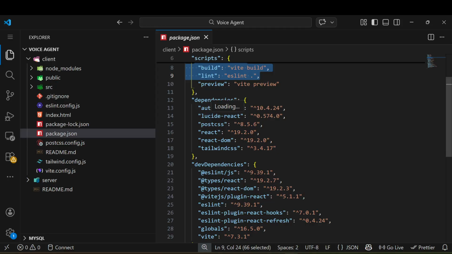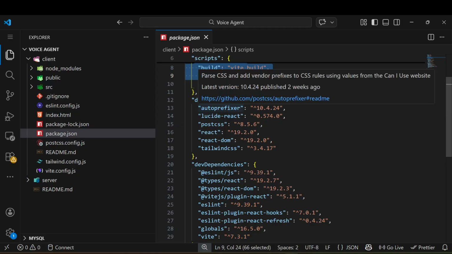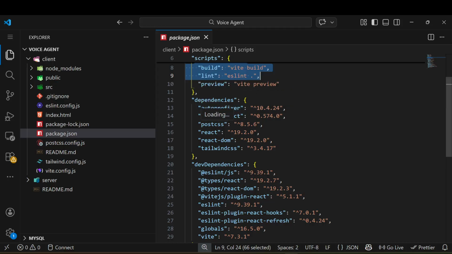Of course you can use React icons, but I am using Lucide React here. Lucide React is also a great library for icons. Then there is PostCSS. I have used the older version of Tailwind CSS, that's why I need PostCSS. Otherwise, with the latest version, you don't need to install this. Then there's React DOM, which of course you already know, and there's Tailwind CSS. Simple.